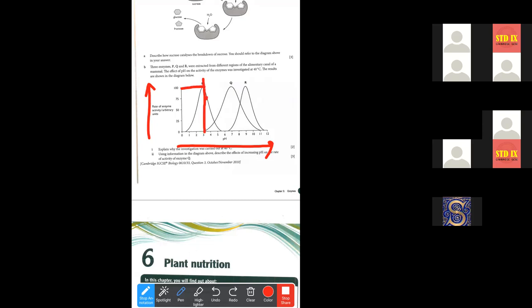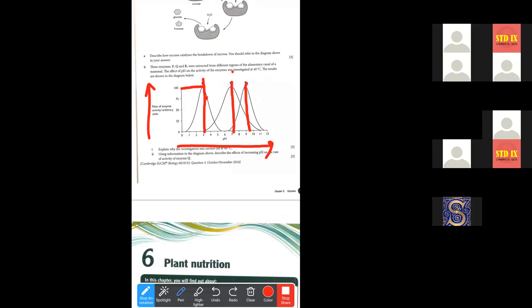The optimum pH for enzyme P, that means the pH at which the enzyme P works or acts its best. Okay, so the optimum pH is 2.5 to 3 for P. And the optimum pH for enzyme Q is 6 to 7, and the optimum pH for R is 9 to 10, something like 9.5 or 9.6.